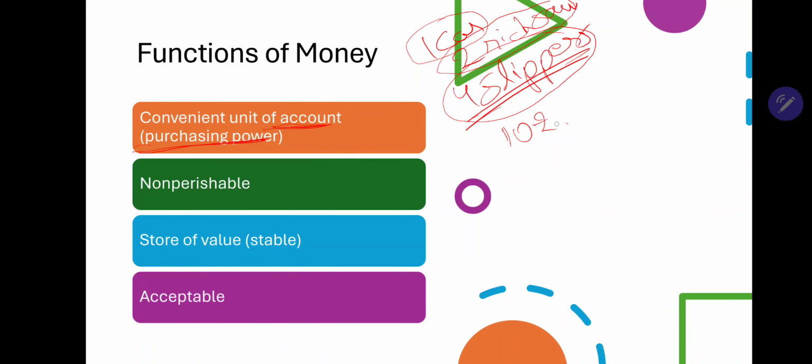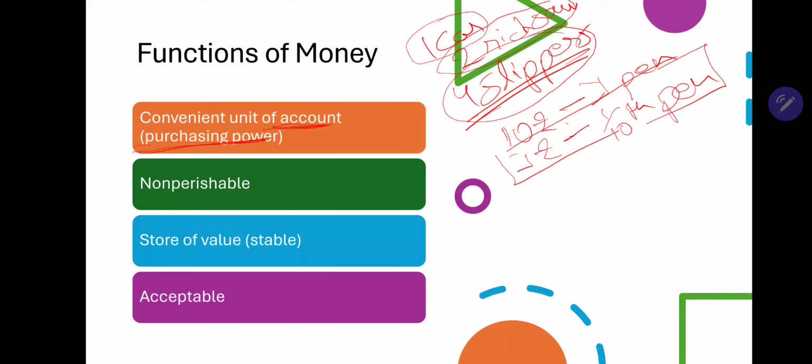Now 10 rupees is for 1 pen. I can rewrite the equation as 1 rupee equals 1 by 10th of a pen. So my purchasing power of money is equal to 1/10 of a pen. One rupee is able to purchase 1/10 of a pen. It becomes the purchasing power of money. So money is a convenient unit of account. It helps us to compare and contrast the values of different goods, and it helps us to record our sales or just to help us in keeping the accounts.